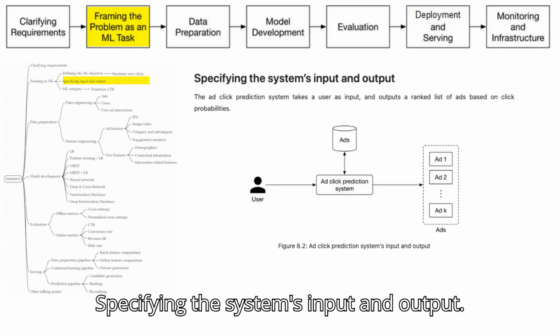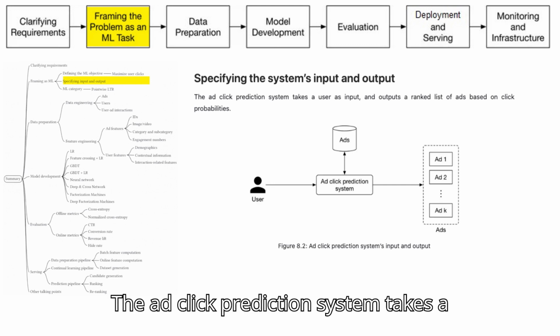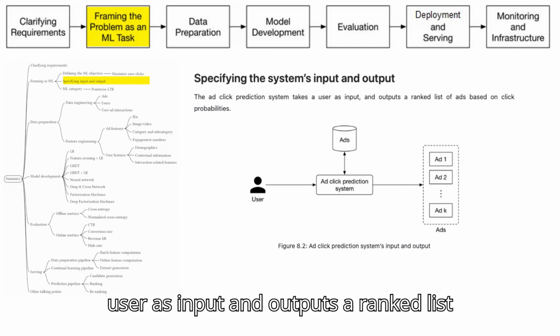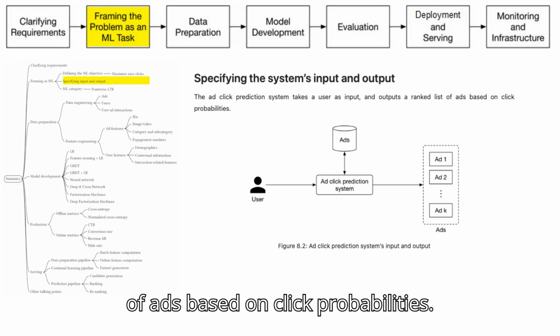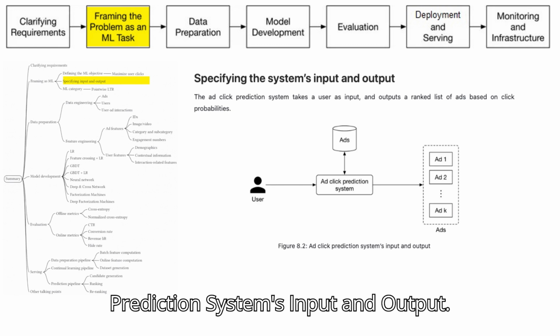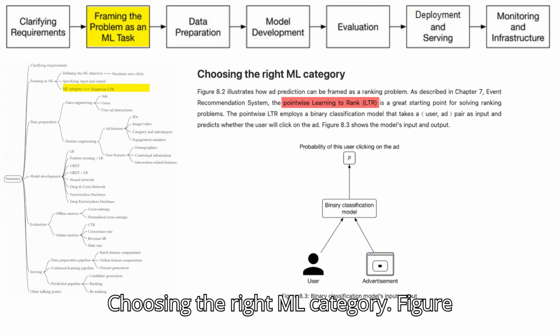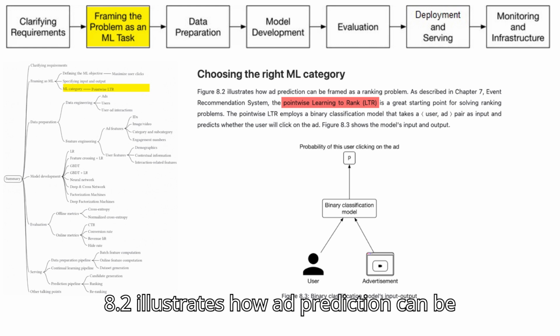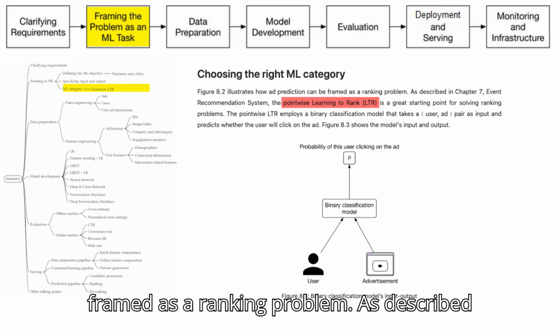Specifying the system's input and output. The ad click prediction system takes a user as input and outputs a ranked list of ads based on click probabilities. Figure 8.2. Ad click prediction system's input and output. Choosing the right ML category. Figure 8.2 illustrates how ad prediction can be framed as a ranking problem.